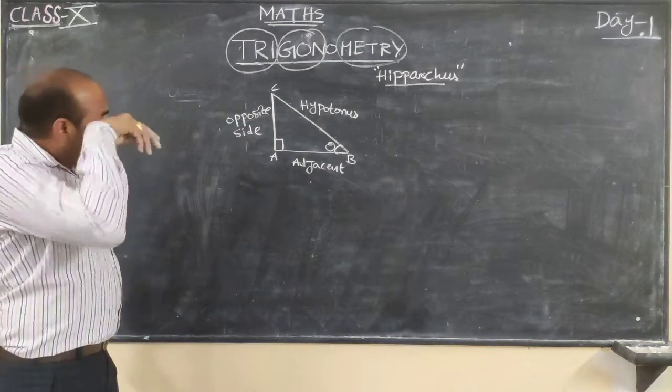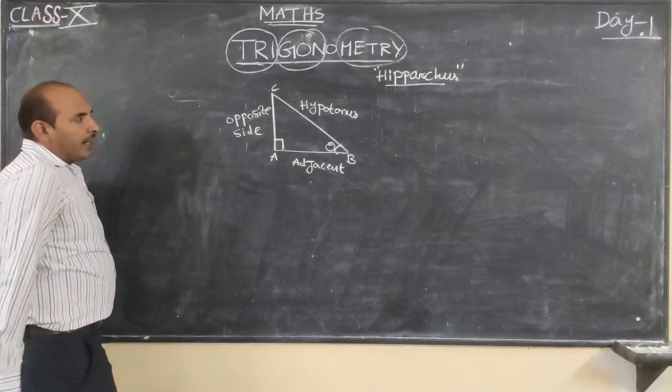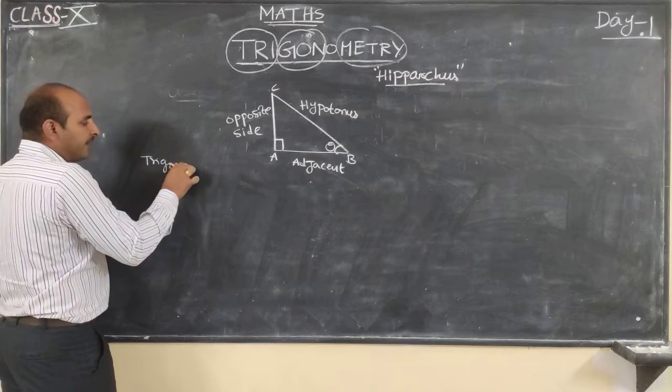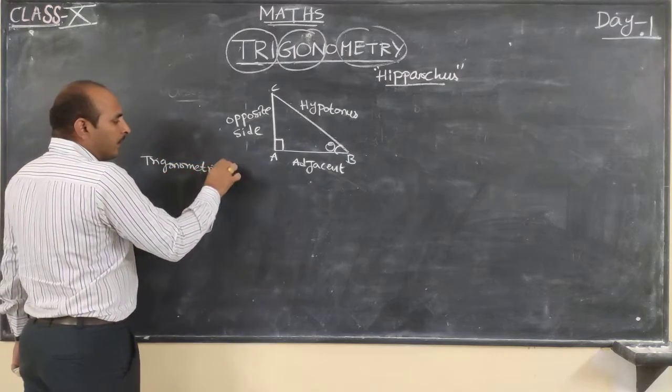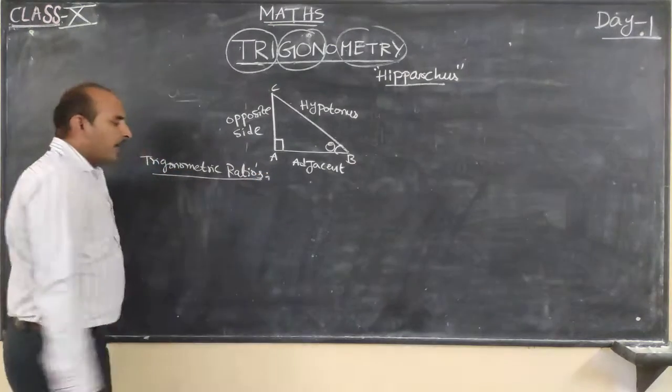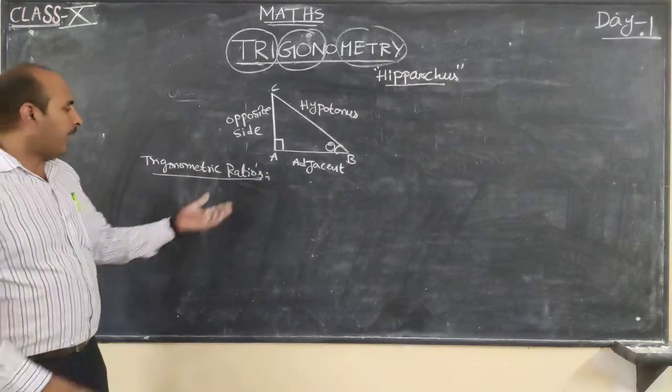So now, trigonometric ratios. What is the meaning of ratio?